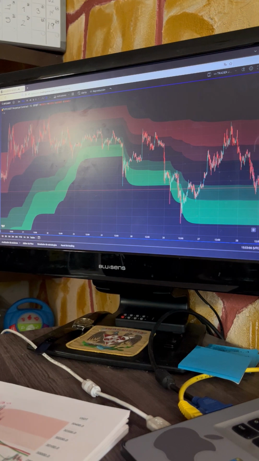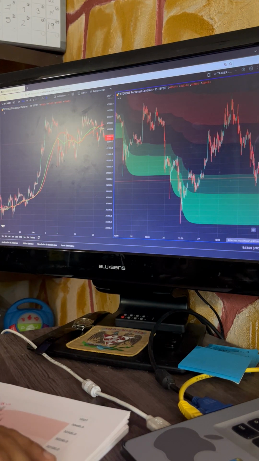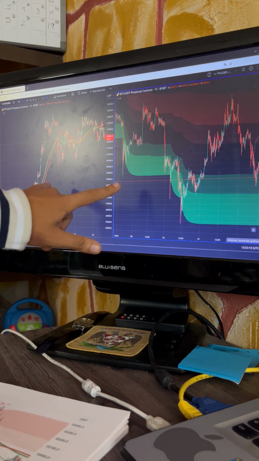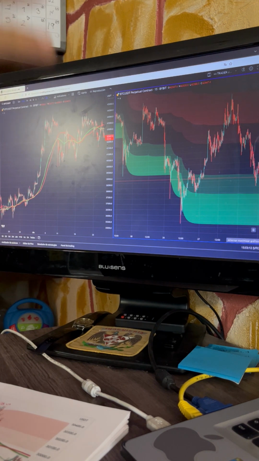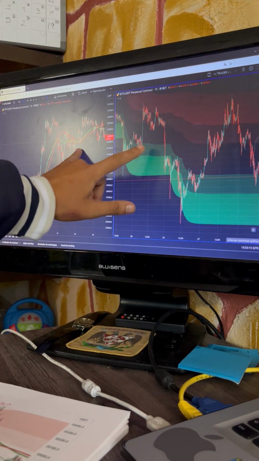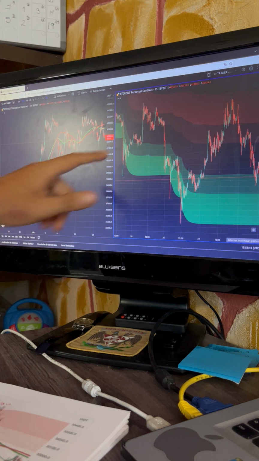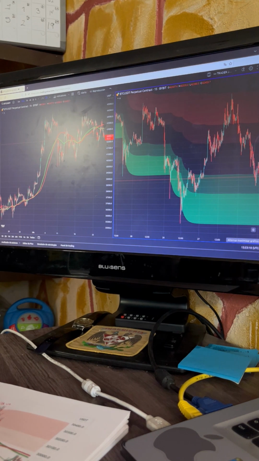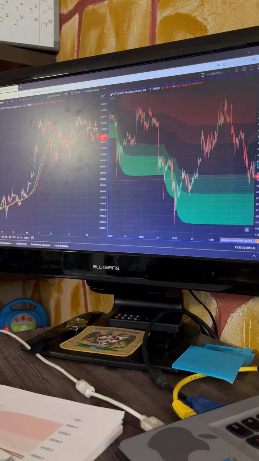I didn't do this yet, but I need to create a third algorithm. The third algorithm will combine these two algorithms and try to give me the potential trend of the market. So what's the idea?